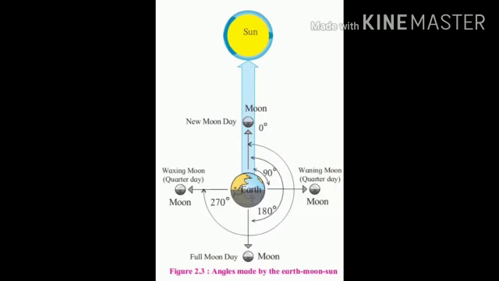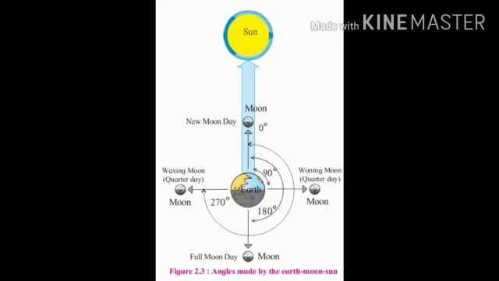Now students, look at this picture. What do you see there? You can see that when the moon is moving around the earth, it makes an angle of some degree. Let us see. When we see the phases of the moon in the sky from the earth, they are the illuminated portion of the moon. Students, illuminated means lighted portion. They become visible due to the sunlight reflected from the moon.